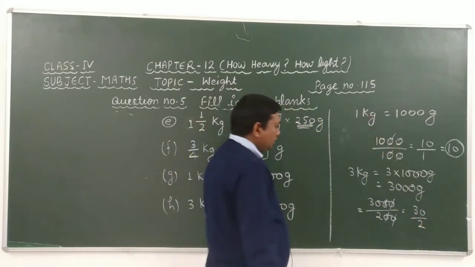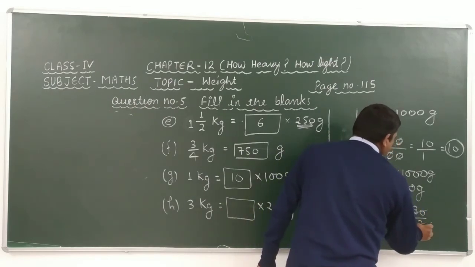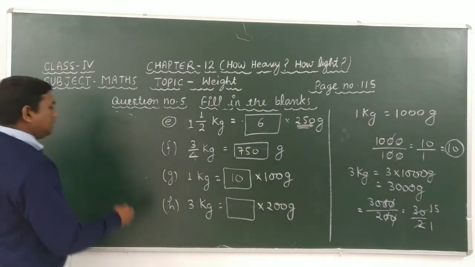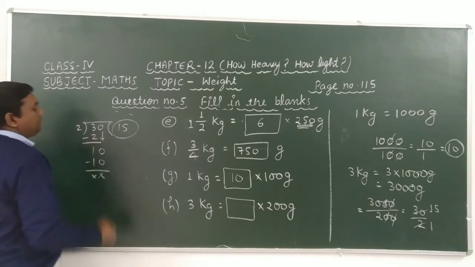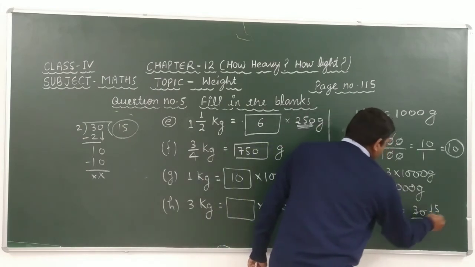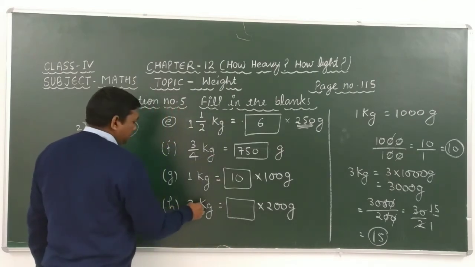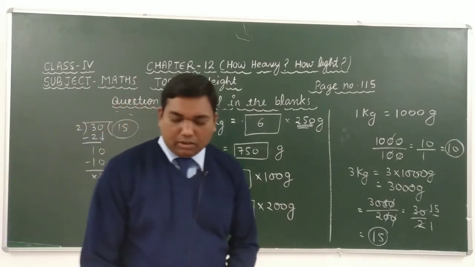Okay, students. Look, 2 × 1 is 2, 2 × 5 is 10. If we take the division of 30 by 2, 2 × 1 is 2. After subtracting this, we get 3 minus 2 is 1. Here we have to take 0, and 2 × 5 is 10. It means that 15. Here we get 15. And here we can write 3 kg is equal to 15 into 200 gram. Okay, students. Students, please write in your book.